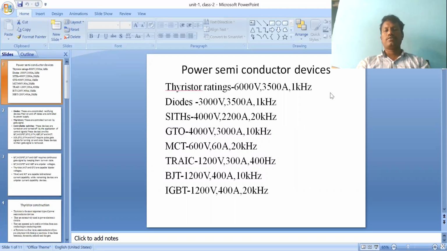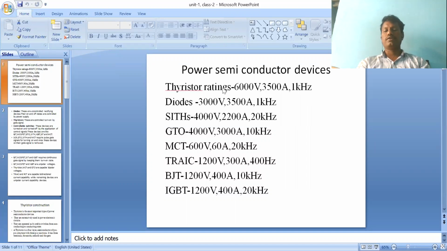The thyristor is also one of the main devices, and it has a family of devices: SCR, GTO, MCT, TRIAC, IGBT, MOSFET, and many more. Each device has different ratings, that is voltage and current ratings and frequency, and we have to specify everything in these concepts. So first we discuss thyristor ratings.